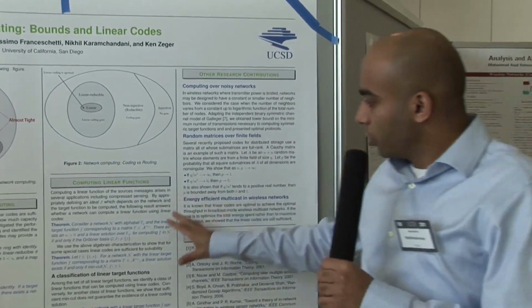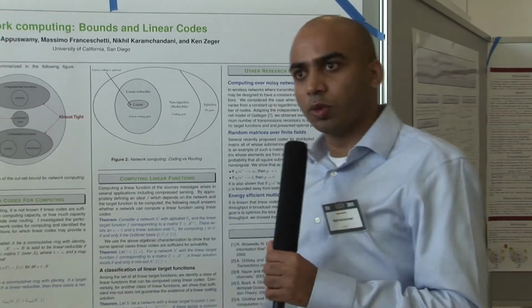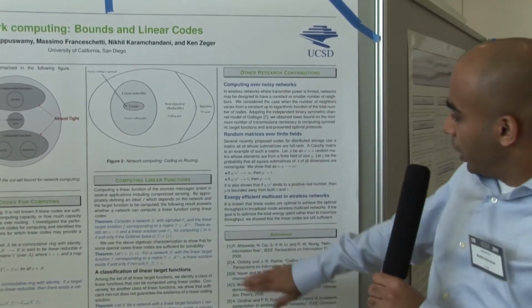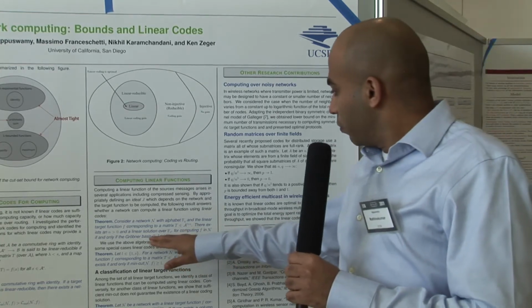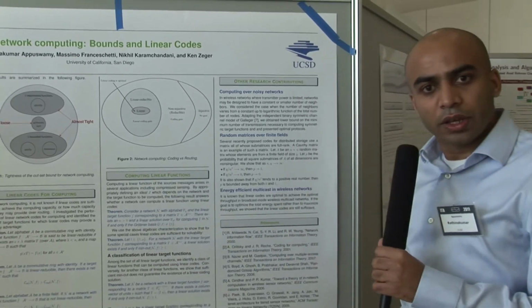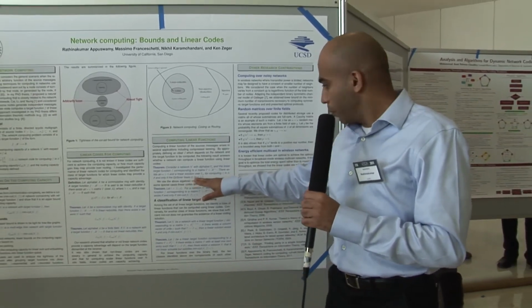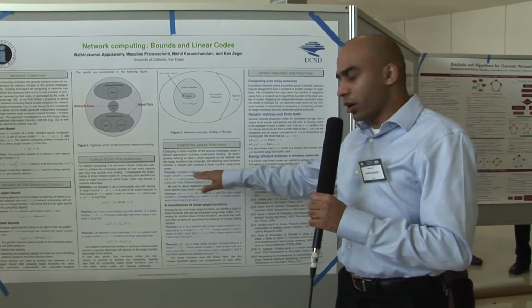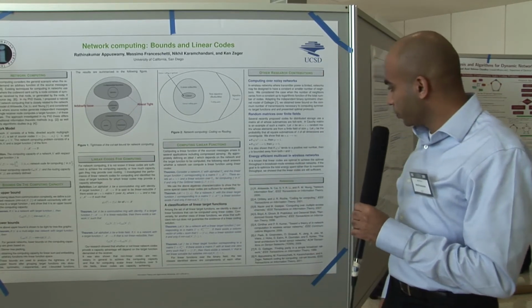And moving on to the study of functions which are a subclass of linear reducible functions, we provide a Gröbner basis characterization of when a linear code exists for solving a network. It turns out that by defining an appropriate ideal J, a linear code exists if and only if the Gröbner basis is not equal to 1.